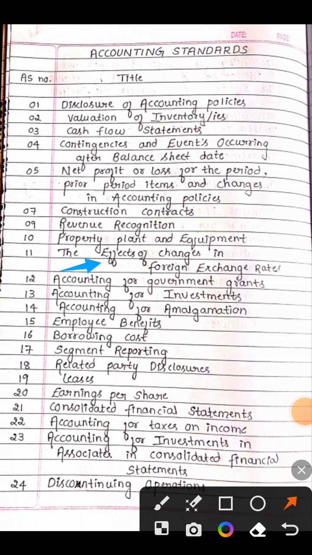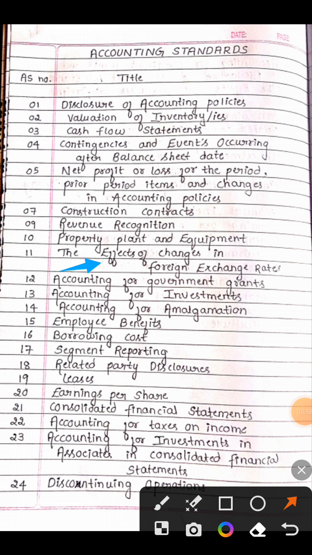AS 11 tells what are the things you have to do when there is a foreign exchange rate change. The effect of changes in foreign exchange rate, AS 11.